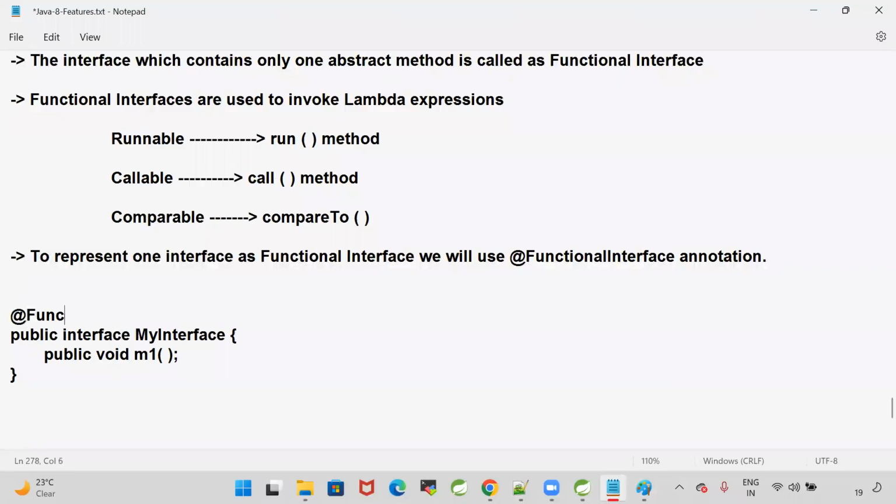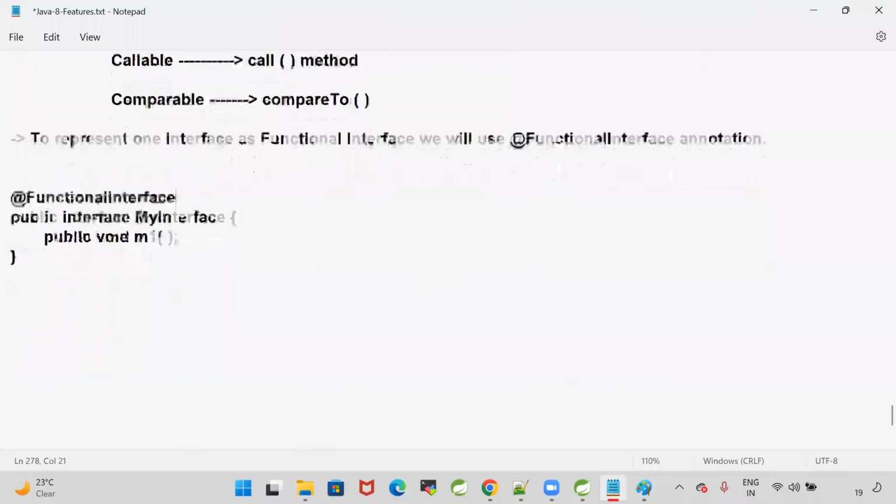To represent this as a functional interface, we write @FunctionalInterface. So writing this annotation is optional, but what is the advantage of writing it? If I write that annotation at the interface level, what is the benefit we are getting as a programmer? Can you guys tell me?